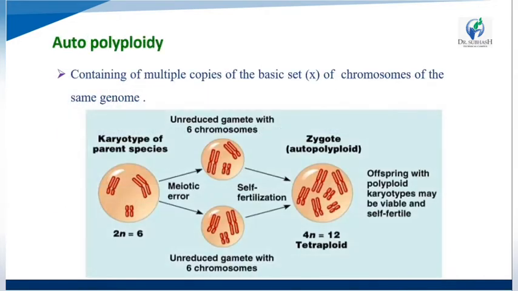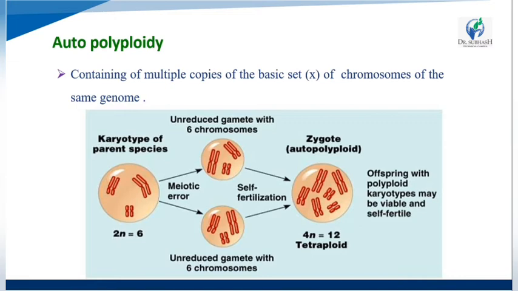Okay, so now we see autopolyploids. Autopolyploids contain multiple copies of the basic set of chromosomes of the same genome. Same genome having multiple copies of chromosomes is called autopolyploid. Here the figure shows the autopolyploid process for the same genome and same chromosomes: multiple copies of the basic sets.